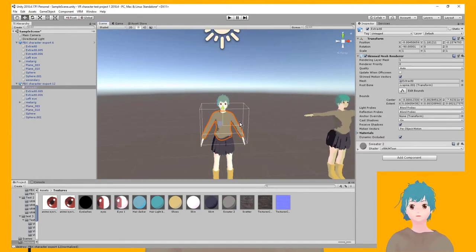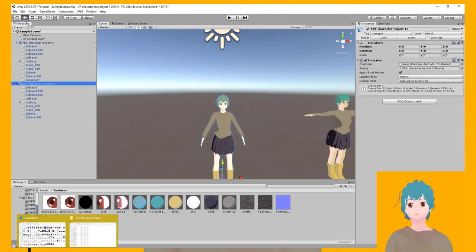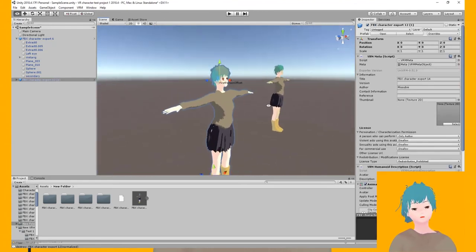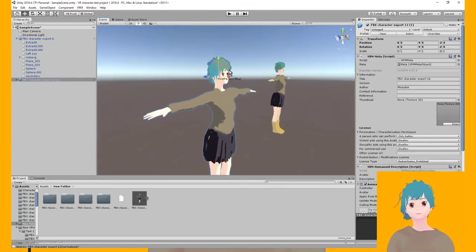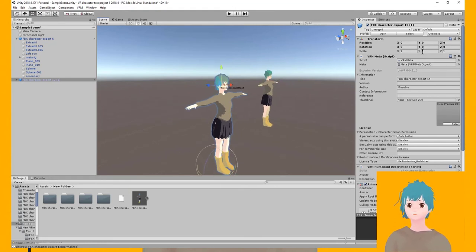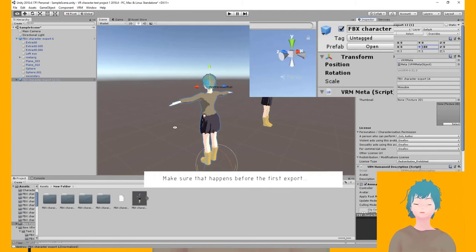A small thing I would recommend for people to keep in mind before doing the final export of the character is to make sure the front of your character is pointing towards the Z axis, not the Z minus axis. Otherwise, the character will appear backwards and all the animation will be flipped and not very usable. So just make sure it's facing towards the Z direction and everything should be fine.